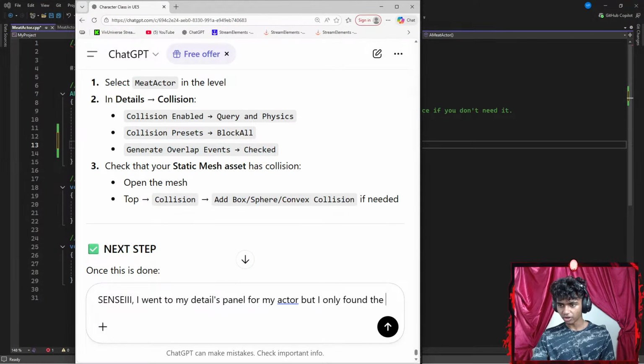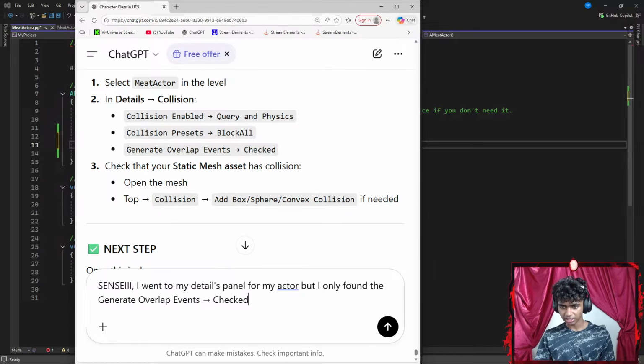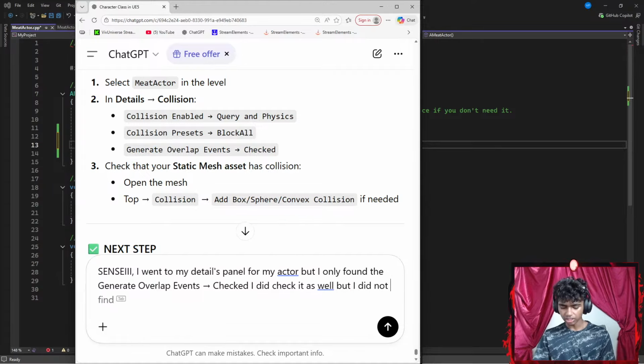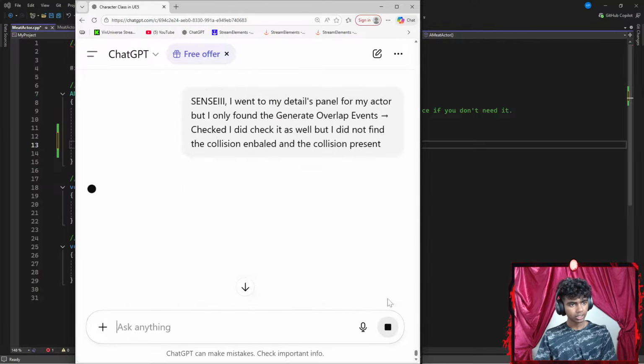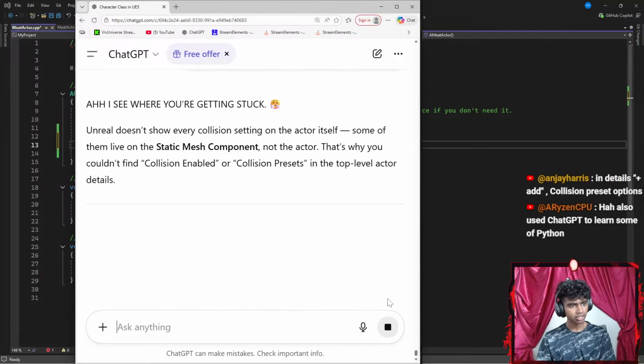I did check it as well, but I did not find the collision enabled and the collision presets. Okay, details plus press add collision preset options.